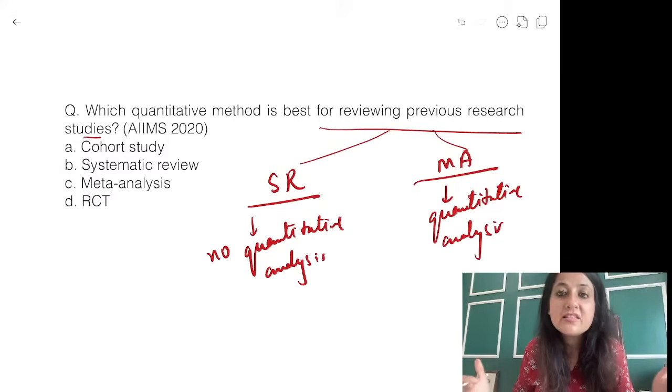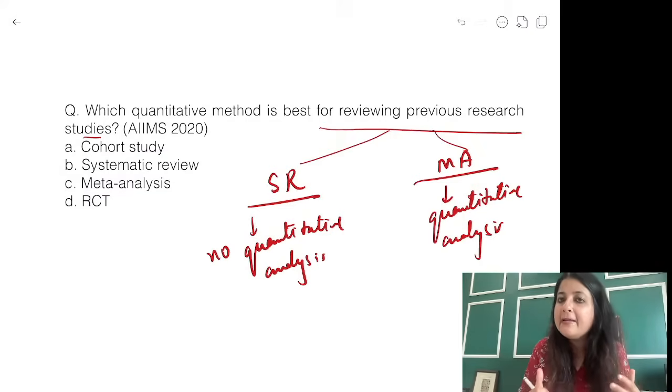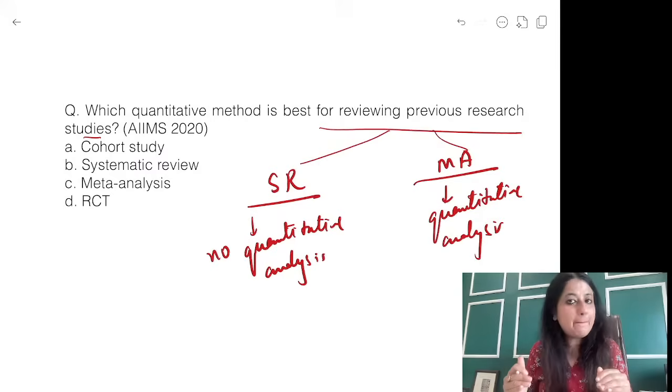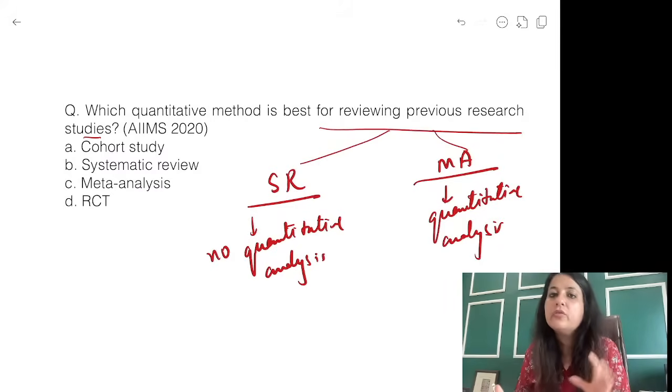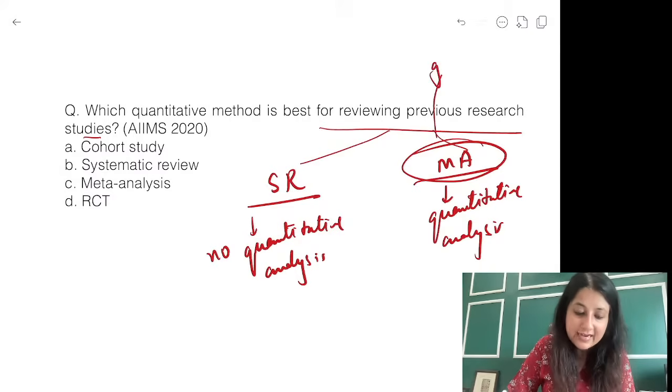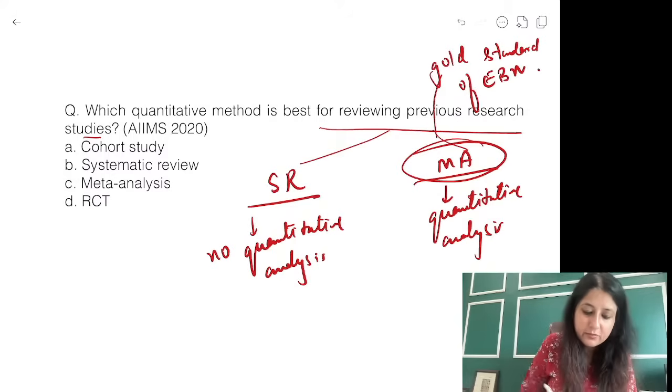Meta-analysis is analysis of analysis. That means analysis of already analyzed values. I have articles which are published, and I'm analyzing all those values. That is why meta-analysis is the gold standard of evidence-based medicine, the gold standard of EBM.